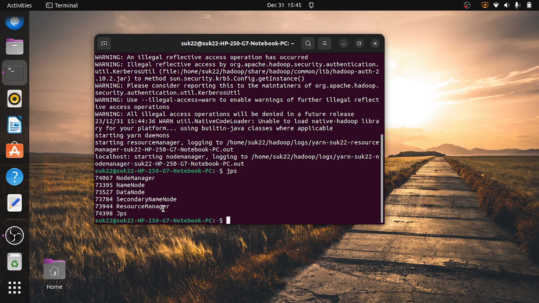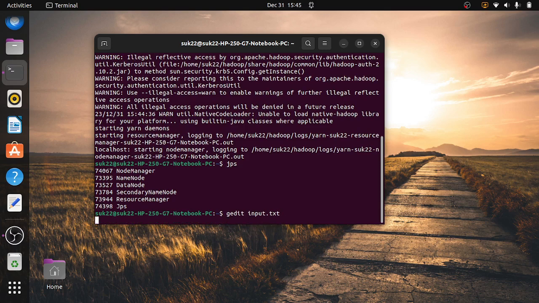See, we have to create one input file. Big data means huge data, which we are going to keep in one input file. To create an input file, we are going to use gedit input.txt.